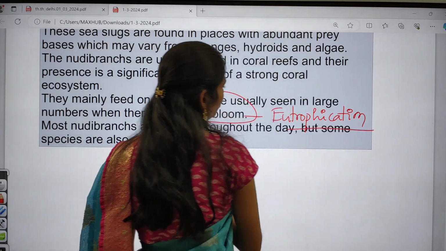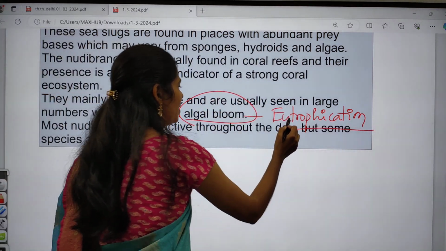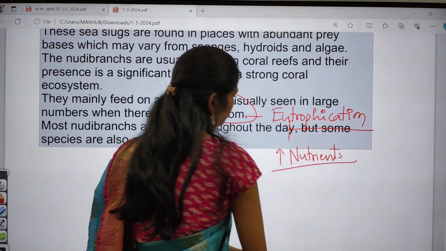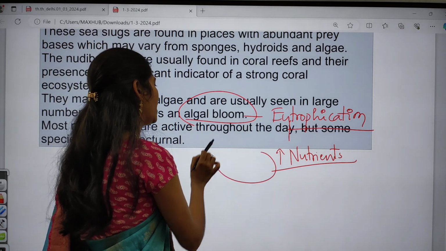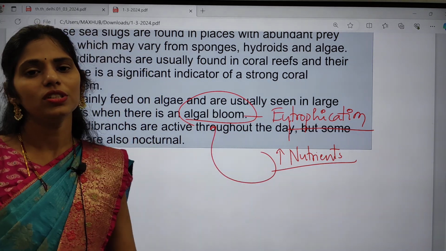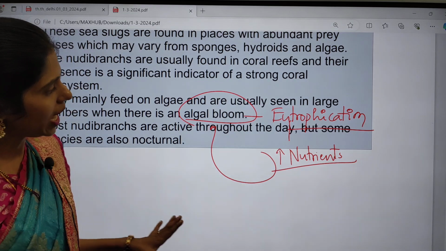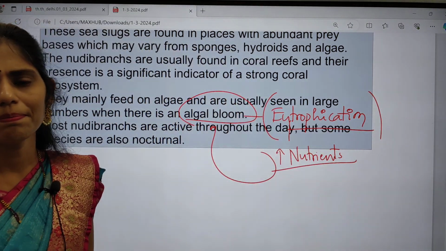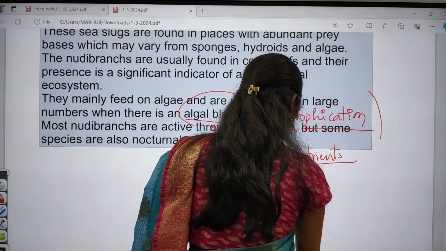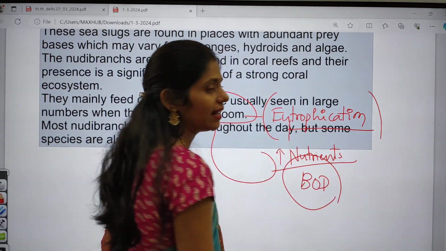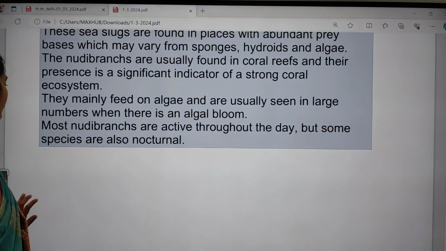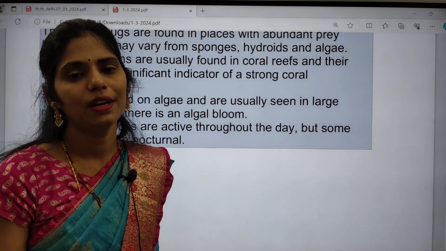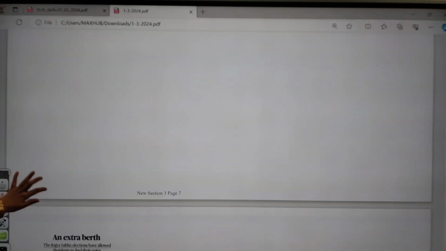Okay, so this condition is called eutrophication. Eutrophication happens whenever there are increased nutrients. Whenever there are increased nutrients in the water body, that will lead to this condition called algal bloom, and it is harmful to the animals which are present in that water. So you have to see this concept also, like what is eutrophication and what are the impacts of eutrophication, and even BOD, biological oxygen demand, is also very important. And these species are nocturnal, meaning they are active at night, and they will go in search of their prey during night times. That is the meaning of nocturnal.